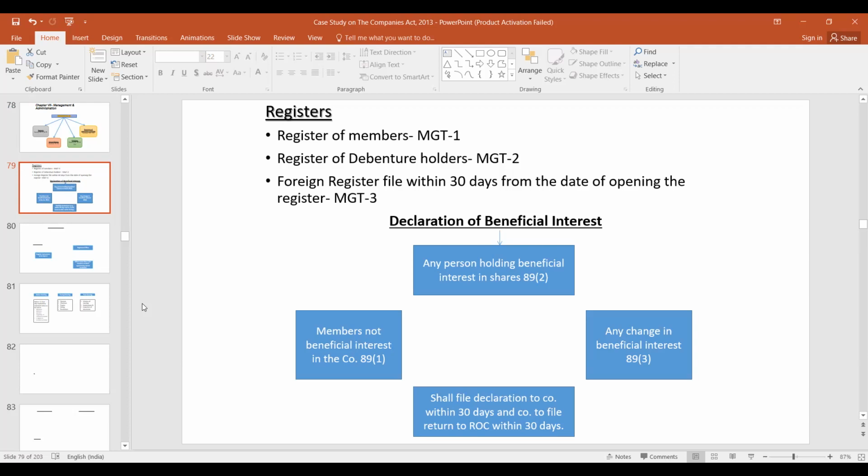Whether there can be an extension of the first annual general meeting or not? No, sir. No. But other than the first, for how much period may the registrar extend? 3 months. Yes, 3 months.